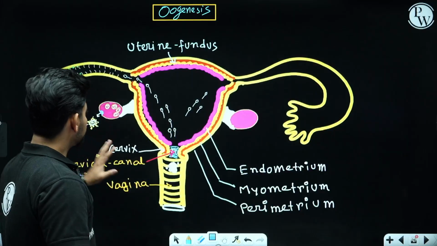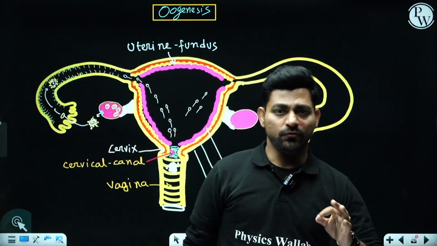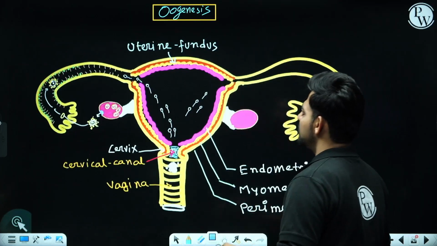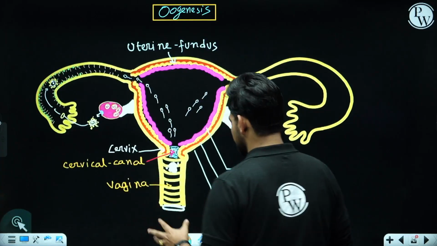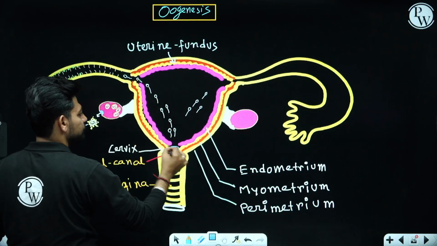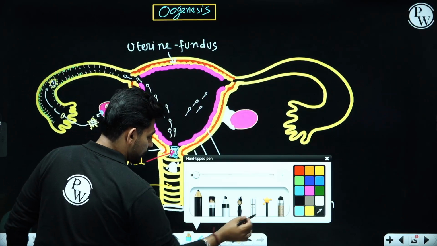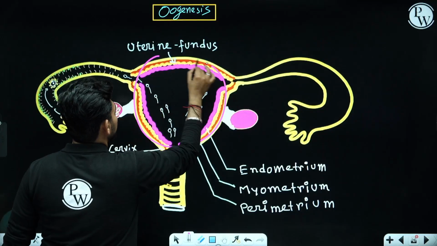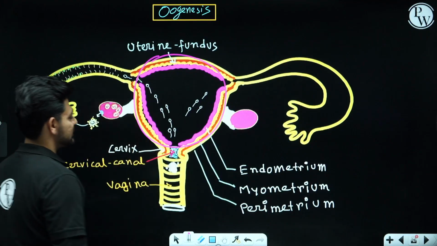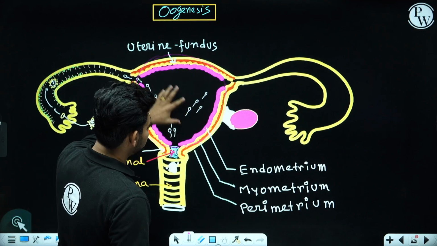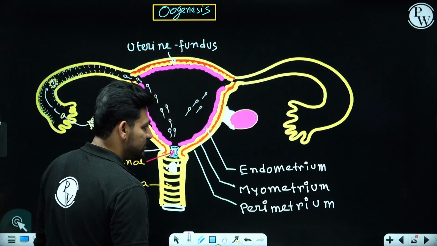Now, in order to understand the whole process of oogenesis or ovum production, we need to get a brief idea of the female reproductive system, right? So this particular portion where implantation will take place, that is called the uterus, and this particular cavity is called the uterine cavity.